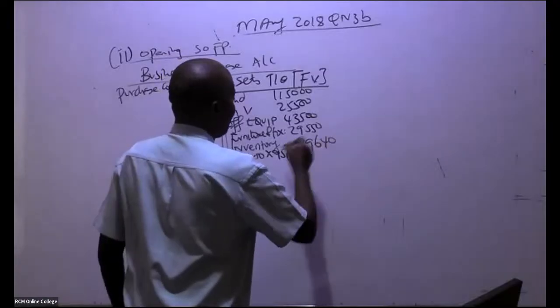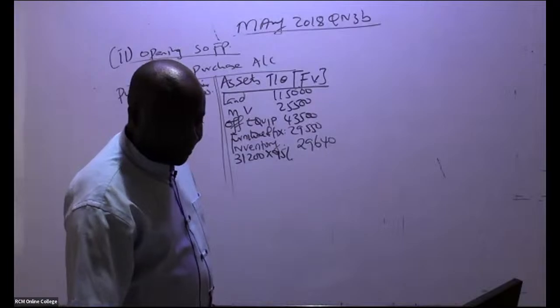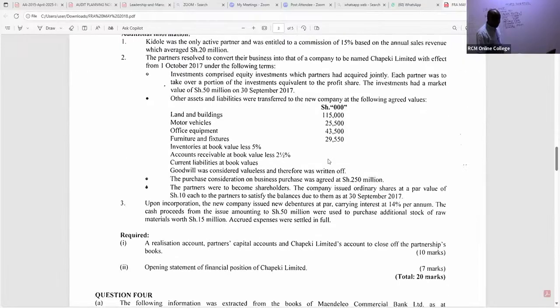29,640. Do we have any other item? Oh, yes, we do. So, ladies and gentlemen, we did take some other things. So we have here receivable. Receivable is book value less 2.5%.